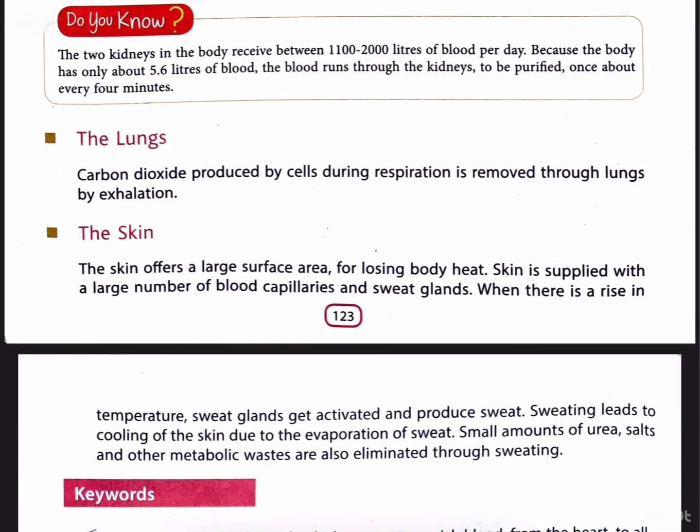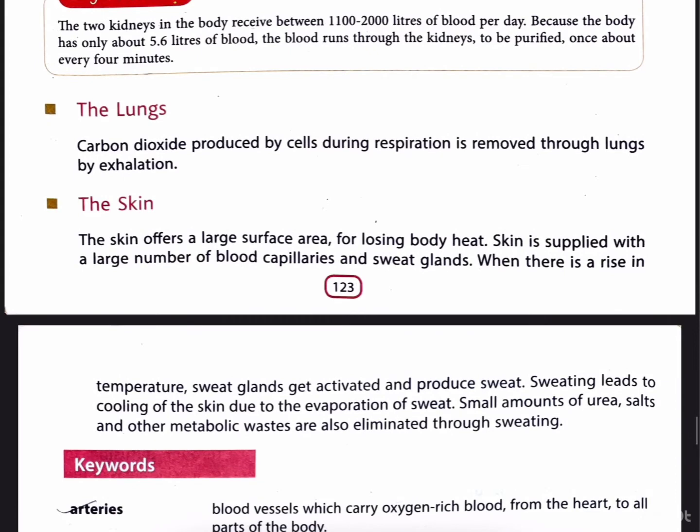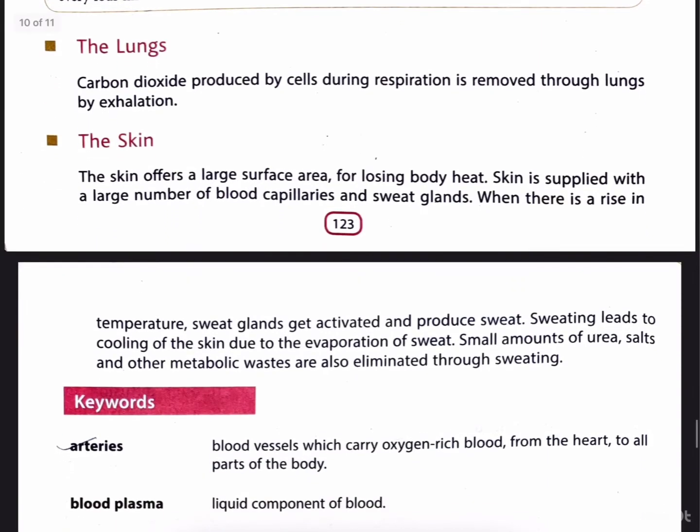Second organ is the lungs. Carbon dioxide produced by cells during respiration is removed through the lungs by exhalation. Next, the skin. The skin offers a large surface area for losing body heat.